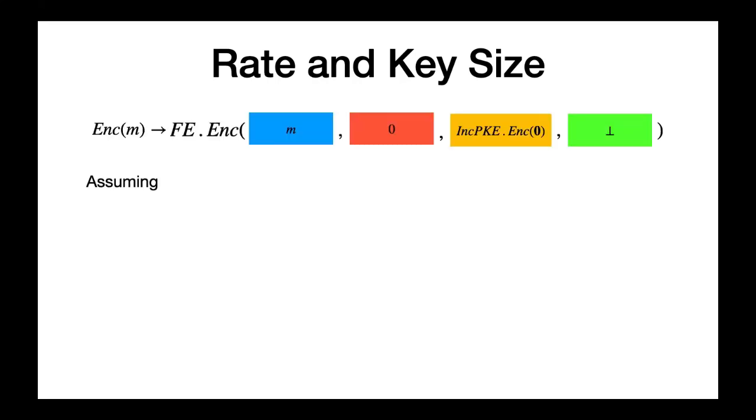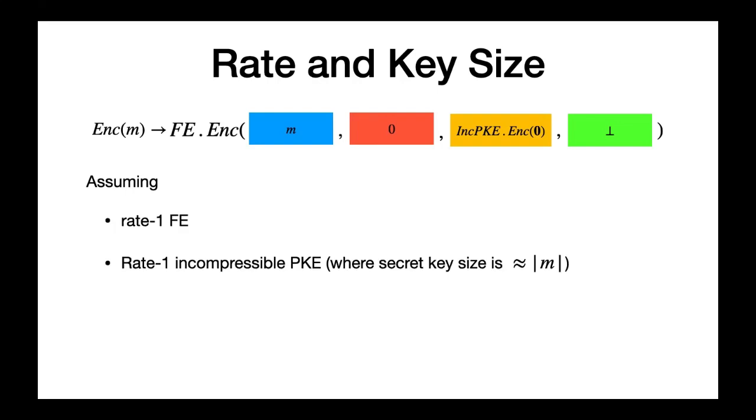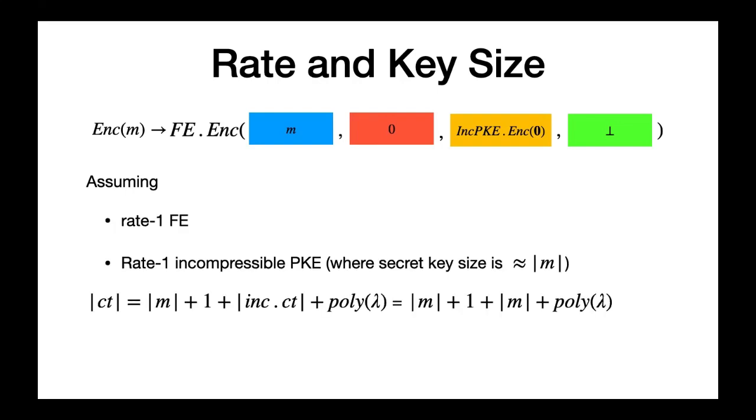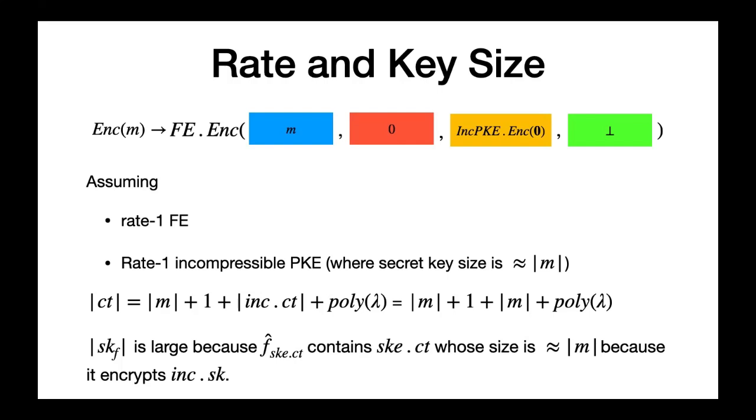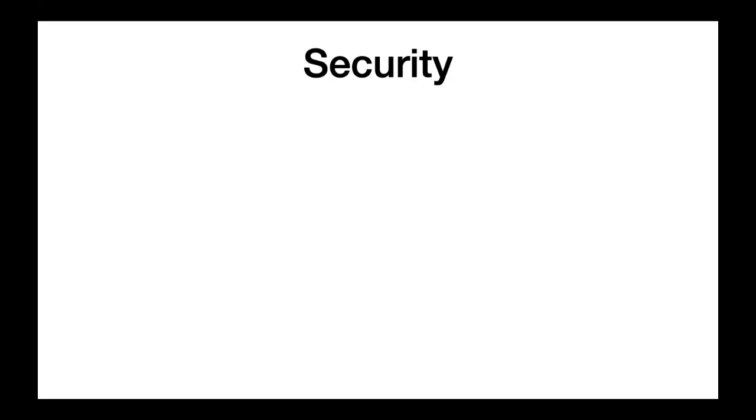Now, let's analyze the parameters of the scheme. We start by assuming that the underlying FE and incompressible PKE scheme have rate 1. Therefore, the rate of the scheme is half because the size of the ciphertext is size of the message plus 1 plus size of the message plus a polynomial in the security parameter. The size of the functional keys is large because the description of the extended function f hat contains f and an SKE ciphertext, and this ciphertext is an encryption of the secret key of the incompressible PKE scheme. In a follow-up work, we have shown that rate 1 incompressible PKE schemes have secret key as long as the length of the message.